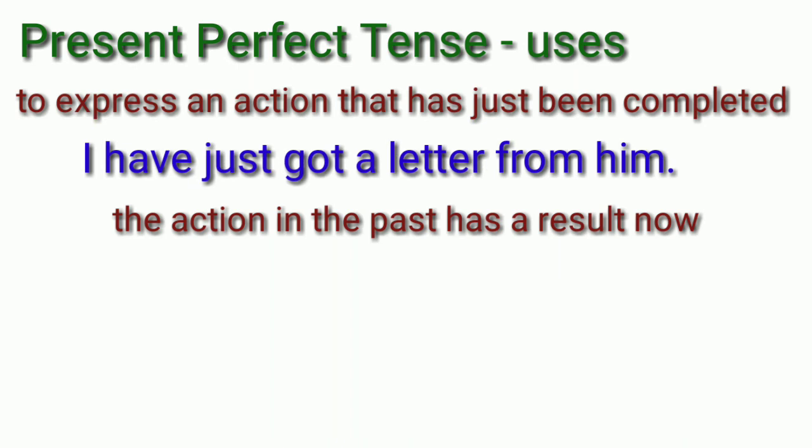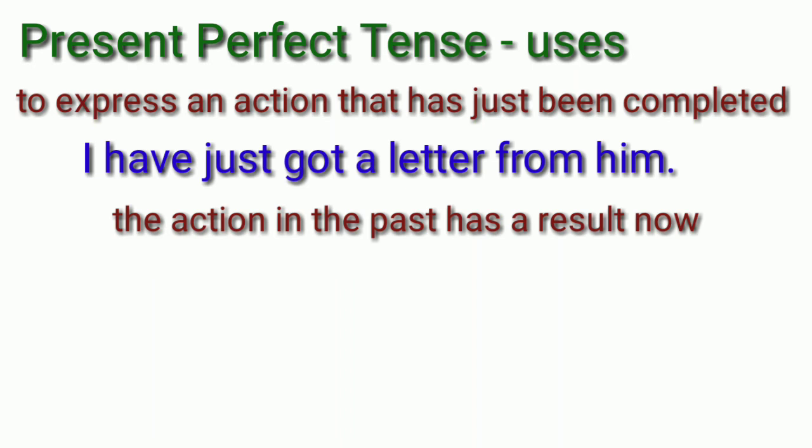It means what? That action has been completed just now. Okay. For using this type of sentences, we use present perfect tense, and this tense also expresses the past.